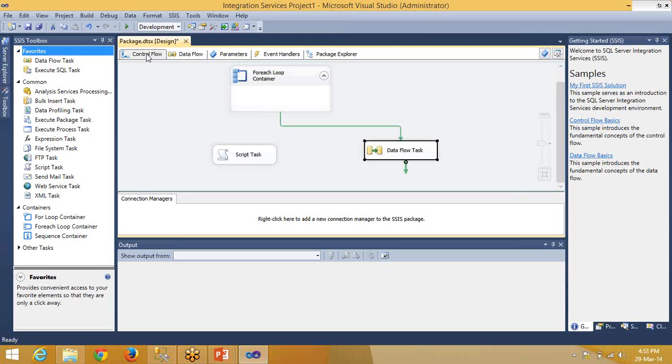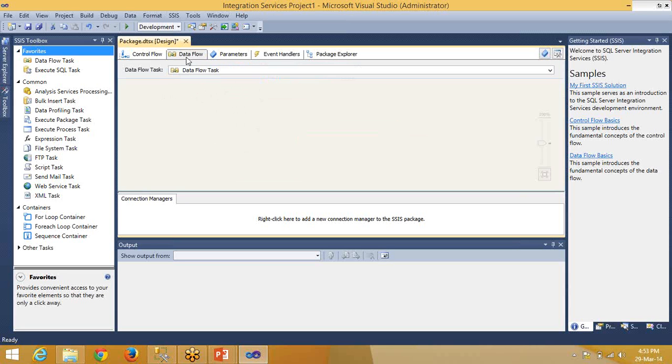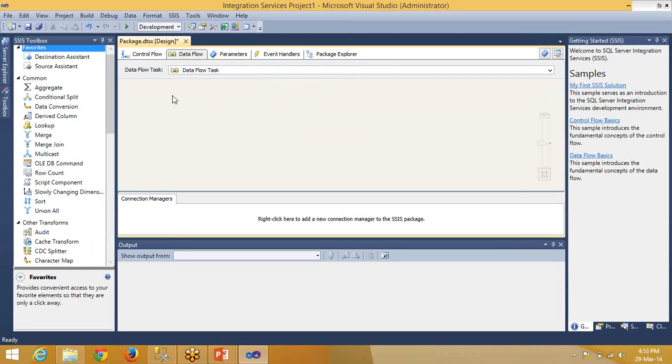This is done. You're here in the control flow tab. You are taking something. Then with the help of data flow here, the source, you are extracting data from different sources, whether it's a SQL source, flat file source, or Excel source. That's the extraction part. Then you're applying different transformations. That's your transformations part.